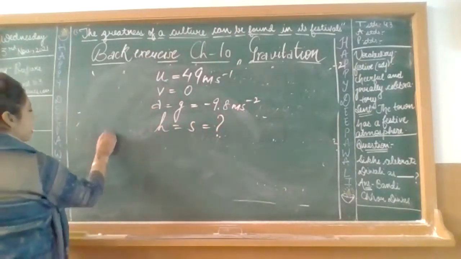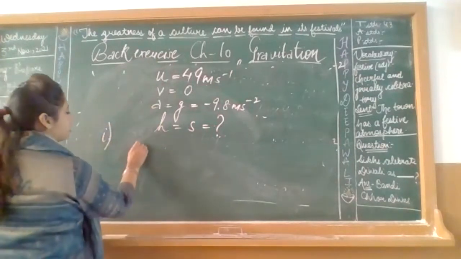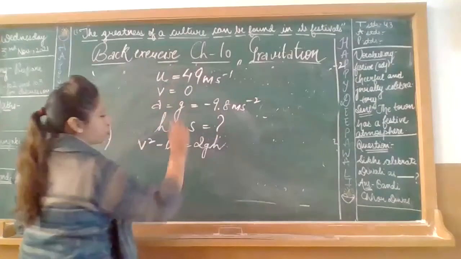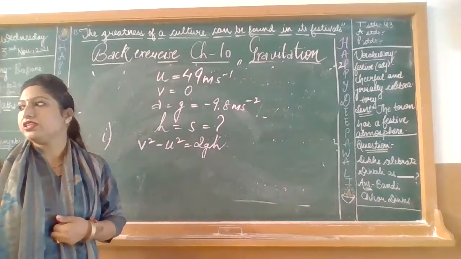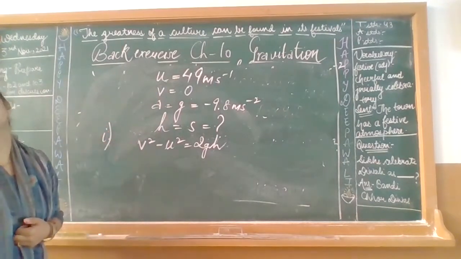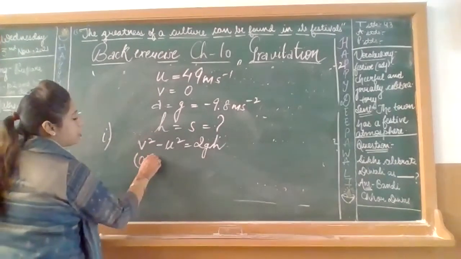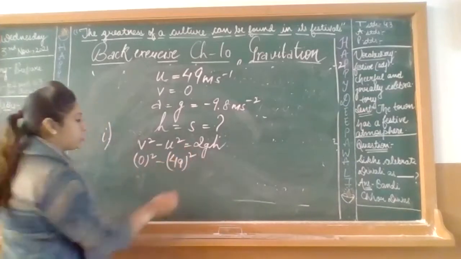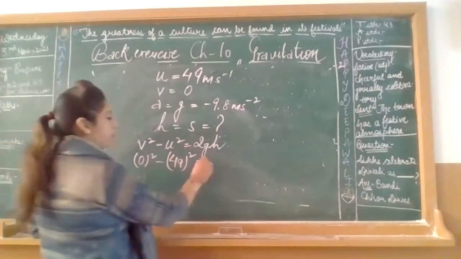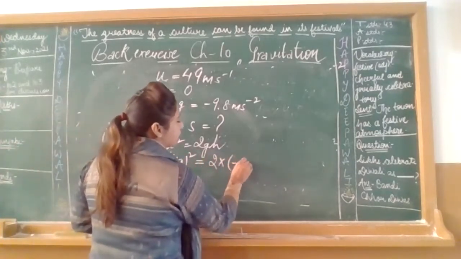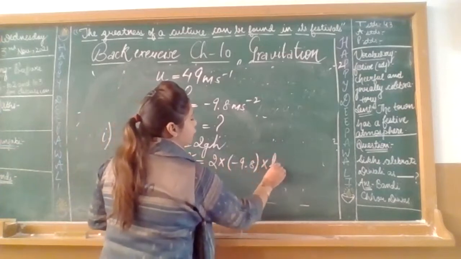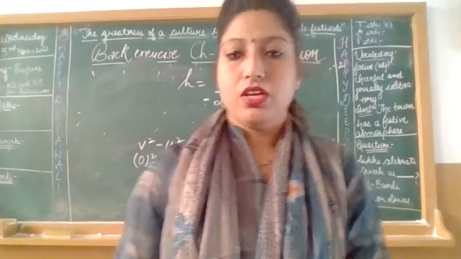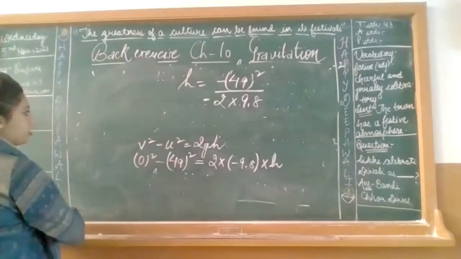In the first case, I am going to use this formula, that is v square minus u square is equal to 2gh. Now please put in the values. v square, that is 0 square, minus 49 square. Square 49. And it will be 2 multiplied by minus 9.8 into h. Please solve for h and give me the answer. So here 49 square is 2401.